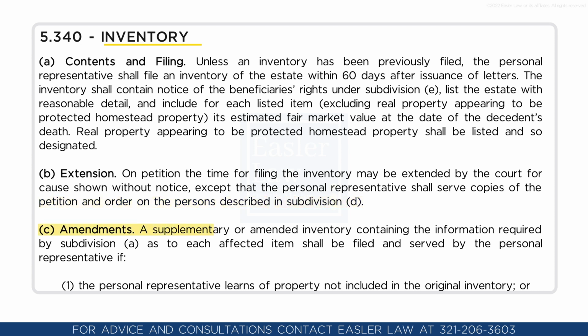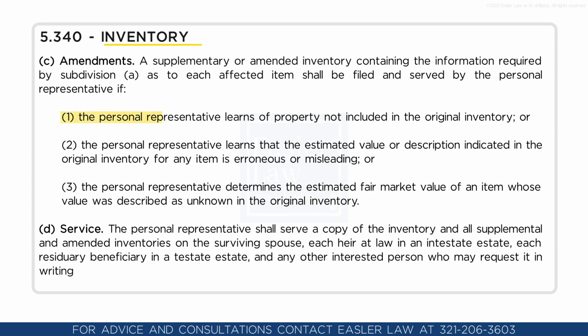Amendments. A supplementary or amended inventory containing the information required by subdivision A as to each affected item shall be filed and served by the personal representative if the personal representative learns of property not included in the original inventory, or learns that the estimated value or description indicated in the original inventory for any item is erroneous or misleading, or determines the estimated fair market value of an item whose value was described as unknown in the original inventory.